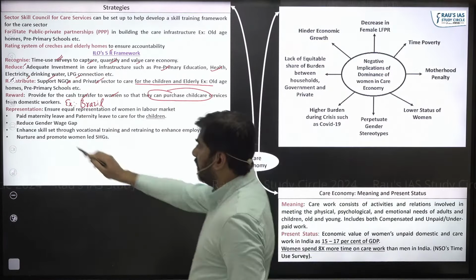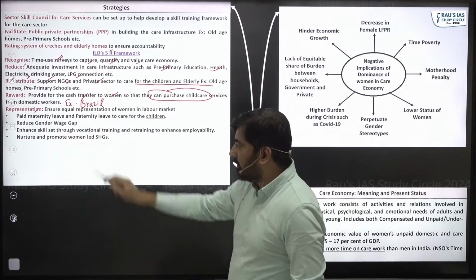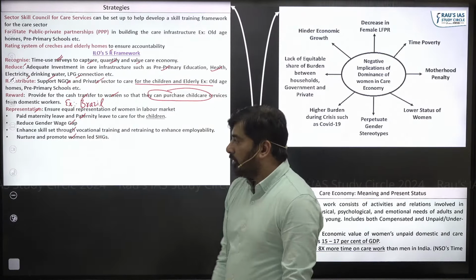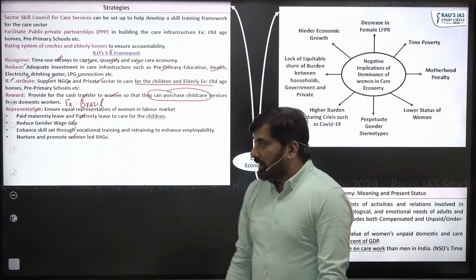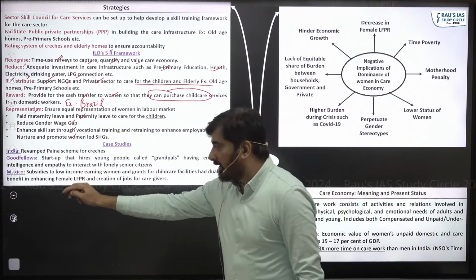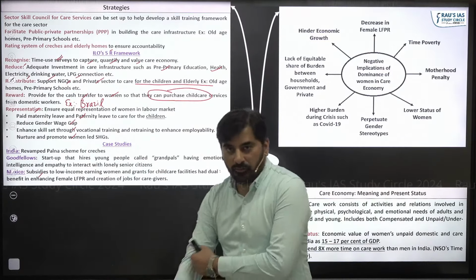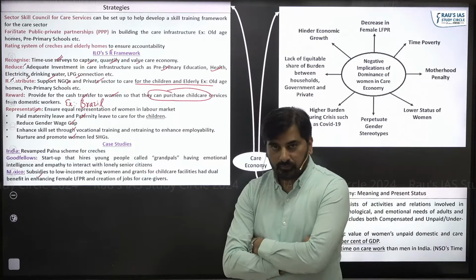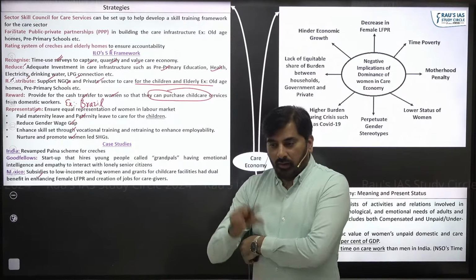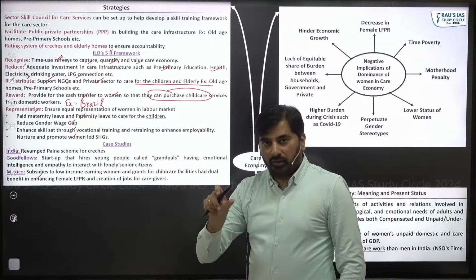Representation of women in the workforce should increase. We can look at all of these points, right? The economic survey has given some case studies of Mexico. In Mexico, the government is doing two things.